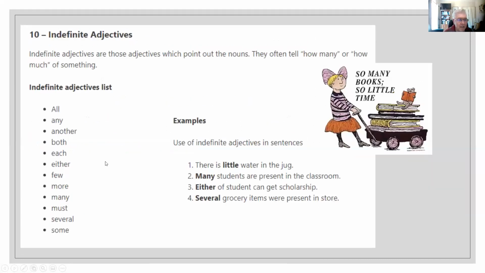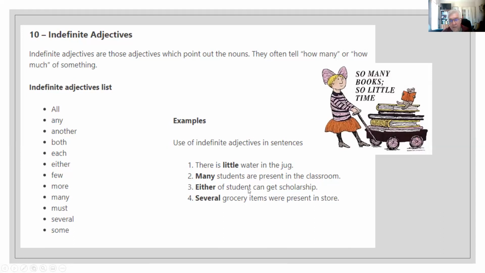Indefinite adjective. Well, those are adjectives which point out the nouns. They often tell how many or how much. Here we have, for example, so many books, so little time. There is a little water in the jug. Many students are present in the classroom.